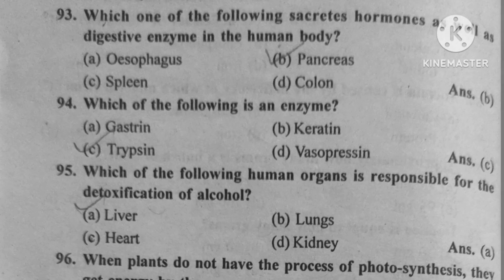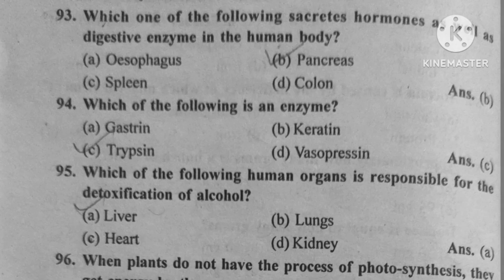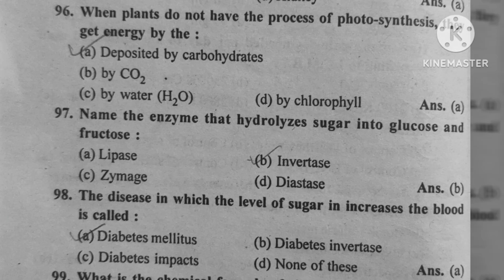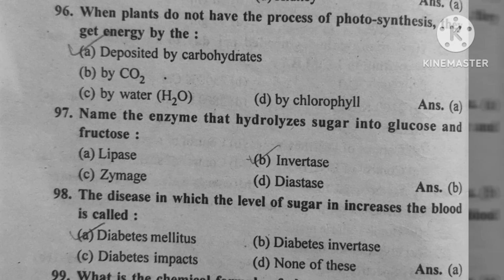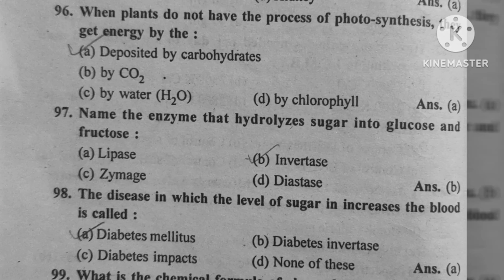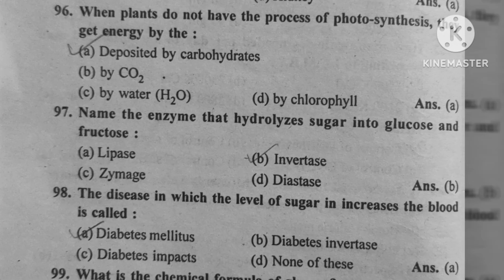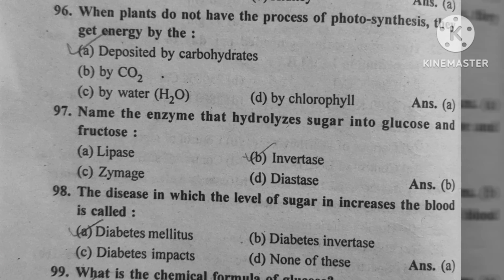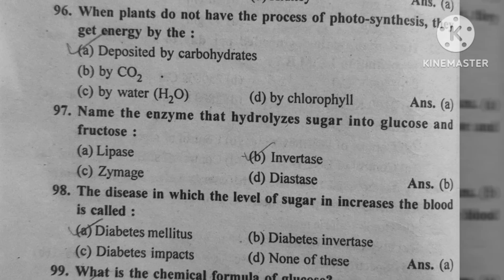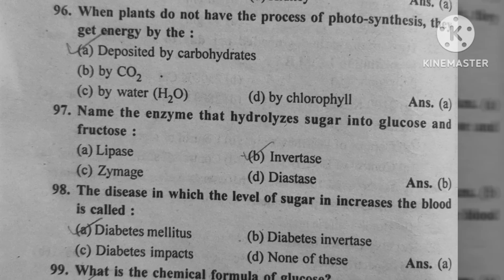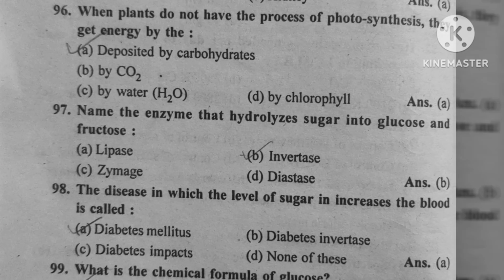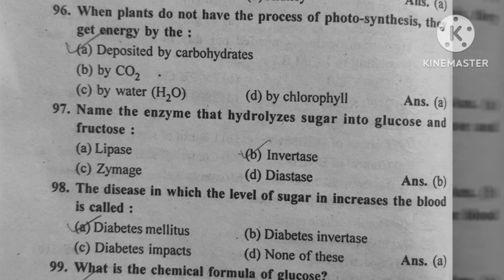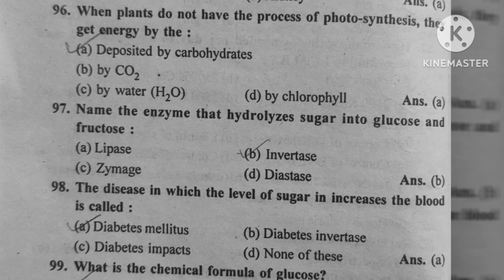Question number 95. Which of the following human organ is responsible for detoxification of alcohol? Option A, liver. Question number 96. When plants do not have the process of photosynthesis, they get energy by option A, deposit by carbohydrate. Question number 97. Name the enzyme that hydrolyzes sugar into glucose and fructose. Option B, invertase. Question number 98. The disease in which the level of sugar increases in the blood is called option A, diabetes mellitus.